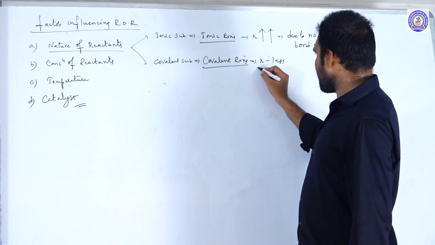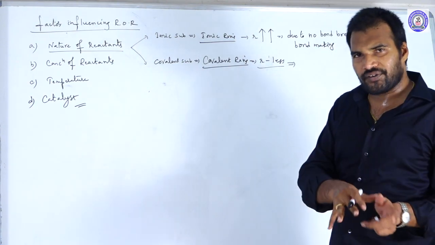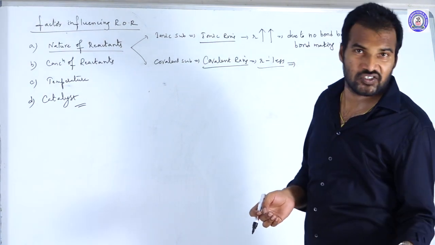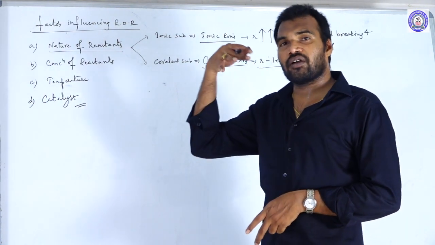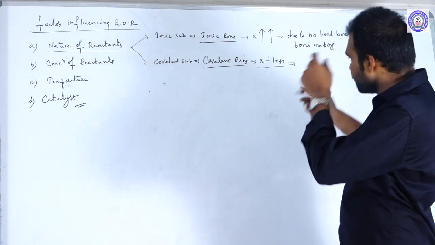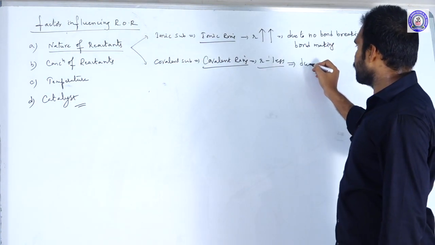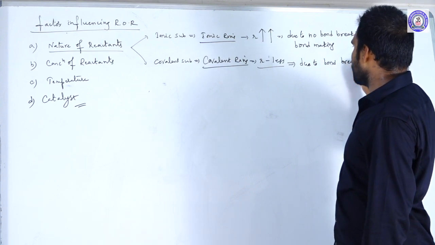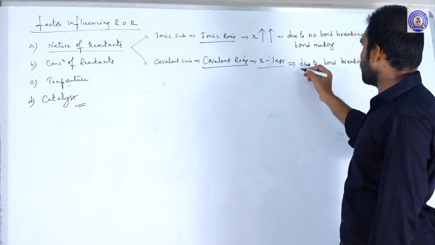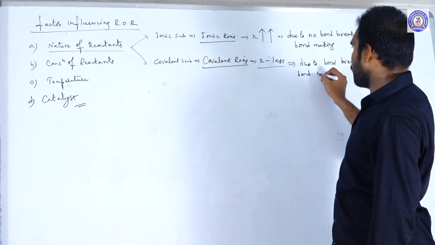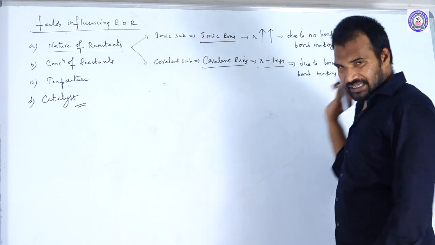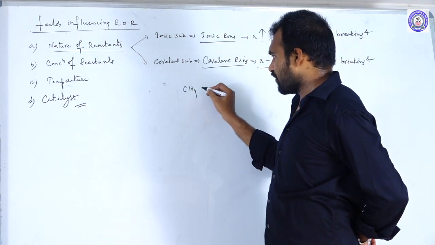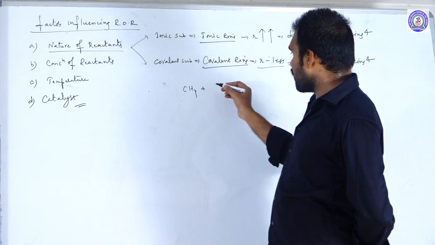Whereas covalent reactions are slower because, to convert a reactant into a product, there should be many bond cleavages and many bond formations. So it is due to bond breaking and bond making. For example, let us just take an example: CH4, these are combustion.